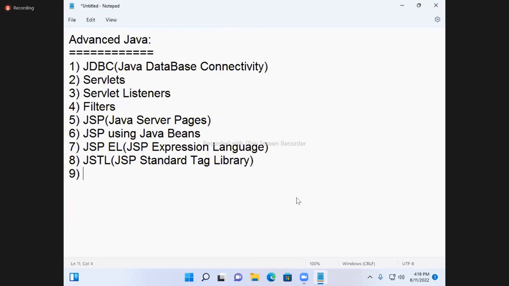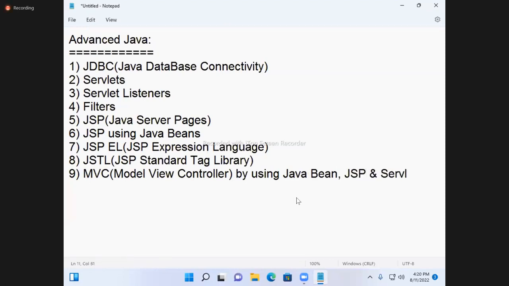Ninth topic MVC, Model View Controller, by using Java Bean, JSP and Servlet. Last topic Reflection API, Application Programming Interface.